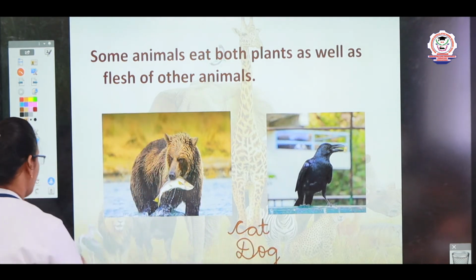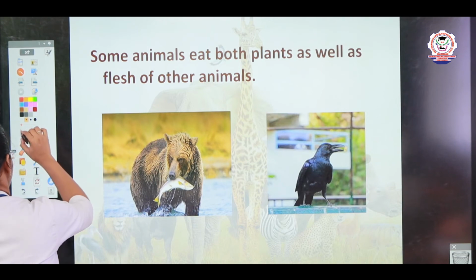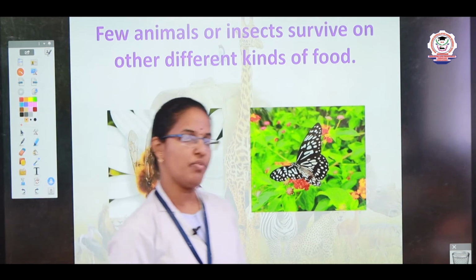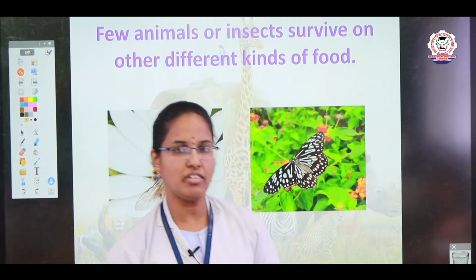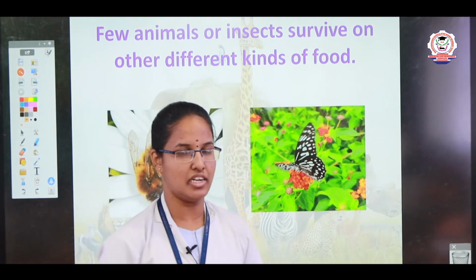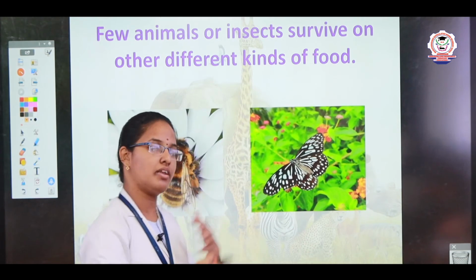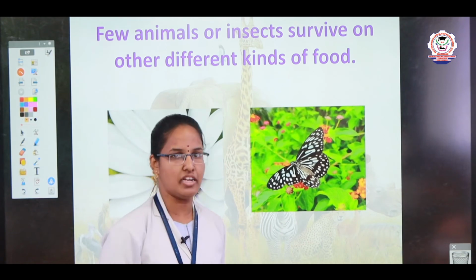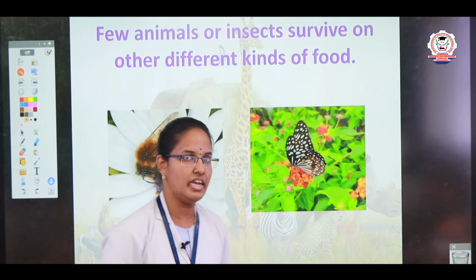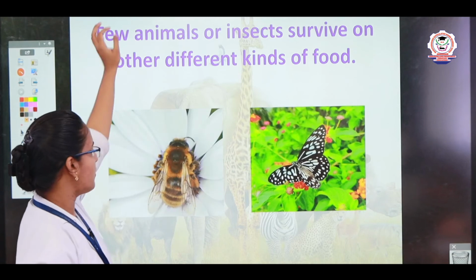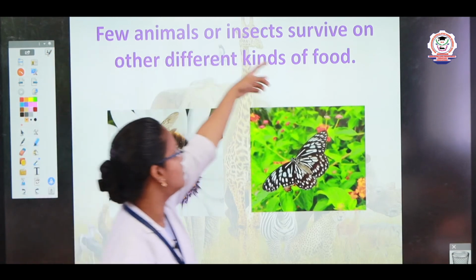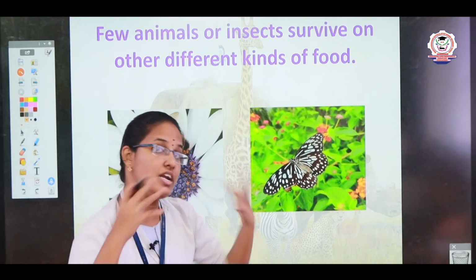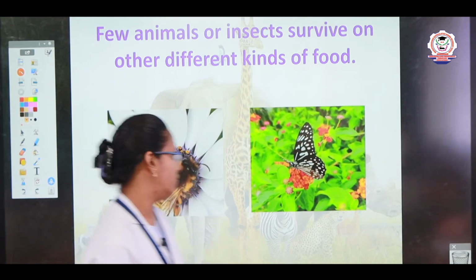Okay. Now, we see the next type. Now we have seen many animals which eat plants, flesh, like that. Now we are going to see some other insects and birds which eat different kinds of food to survive in the world. Okay. See some examples, children. See, few animals or insects eat other different kinds of food. They used to eat different kinds of food to live.